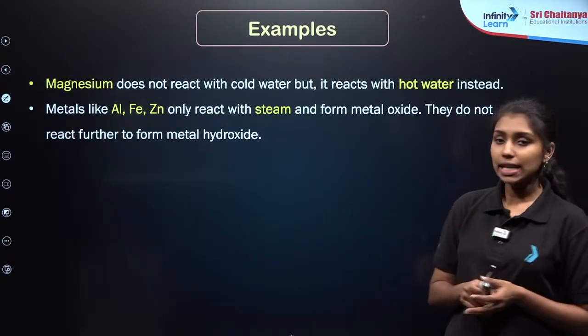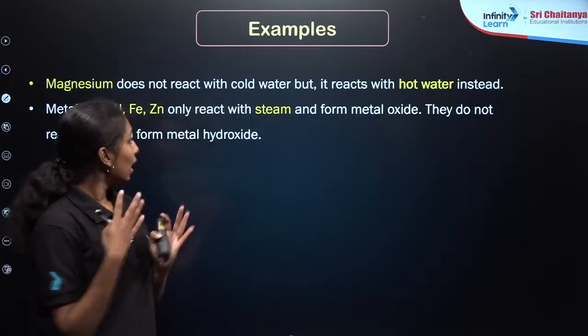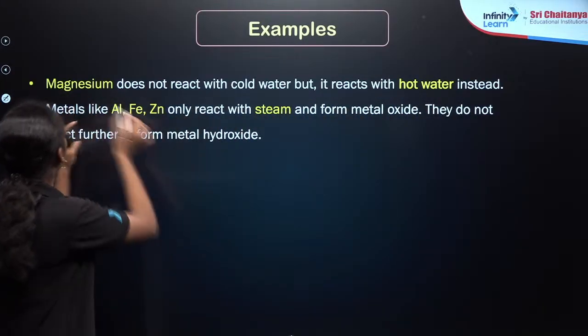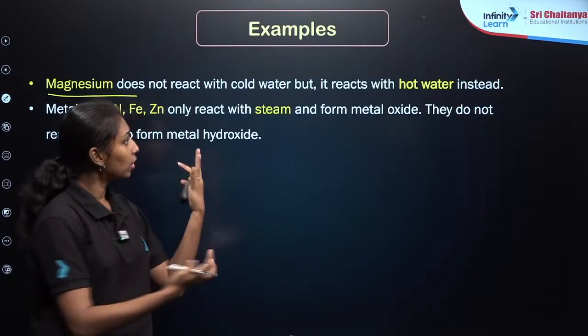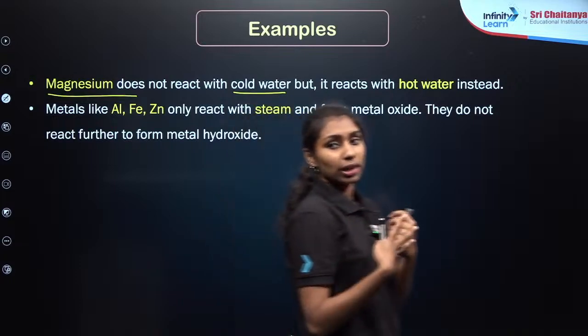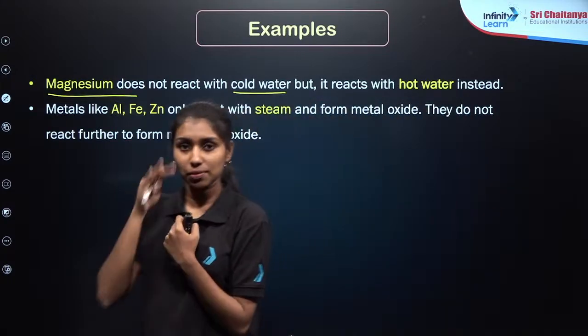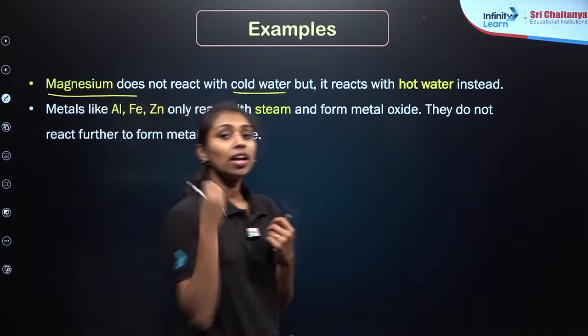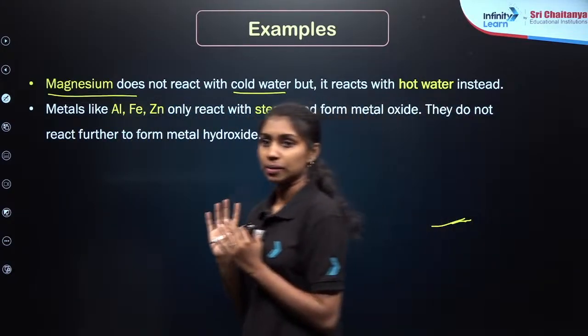Now let me move to the next example, that is magnesium. Magnesium is another element, right? Another metal, right? This is a special case. It cannot react with the cold water because its reactivity is very low, right? Its reactivity is very low. You must have studied the reactivity series. Then you will get an idea about which of the metals are very reactive, how they are forming the reaction and so on, right?